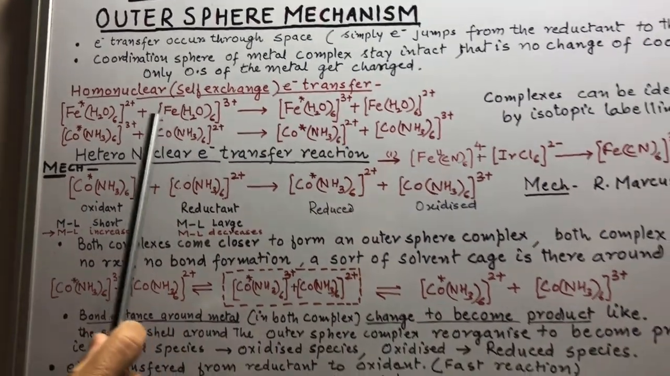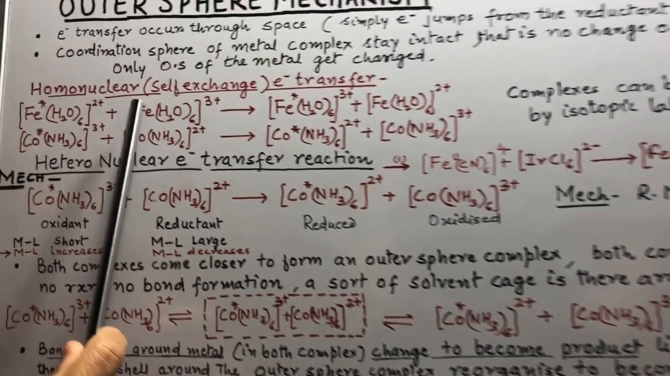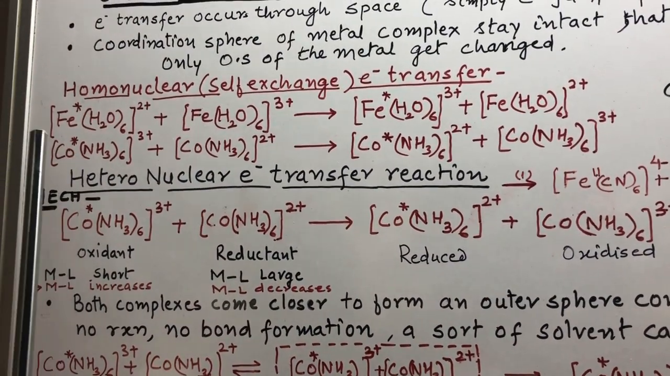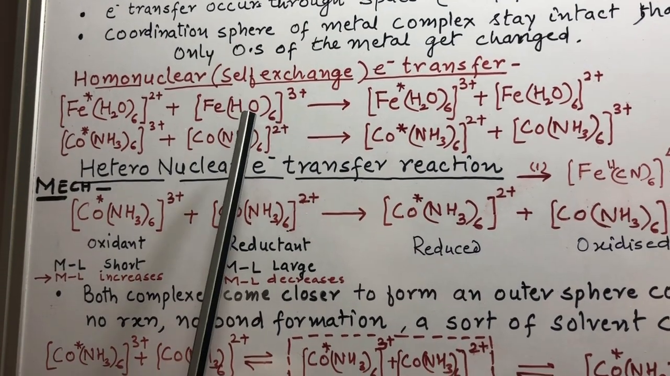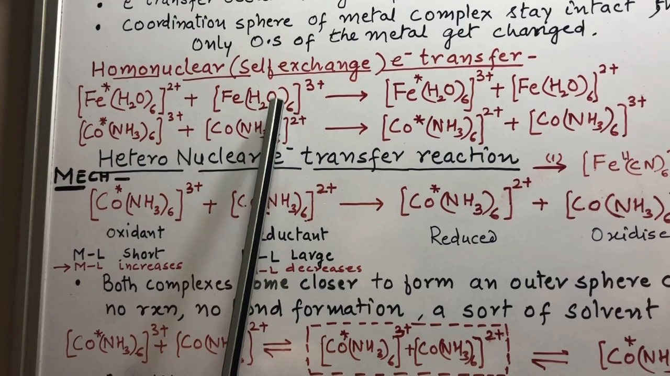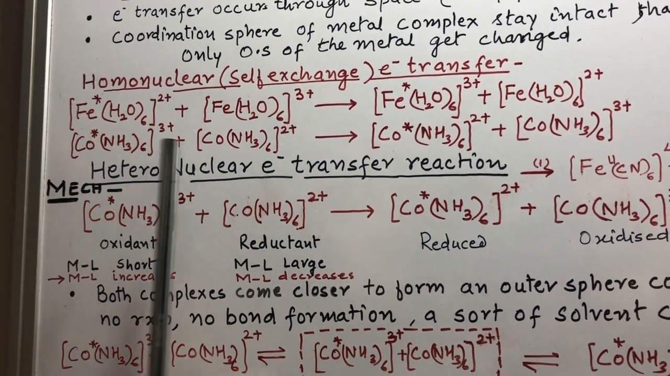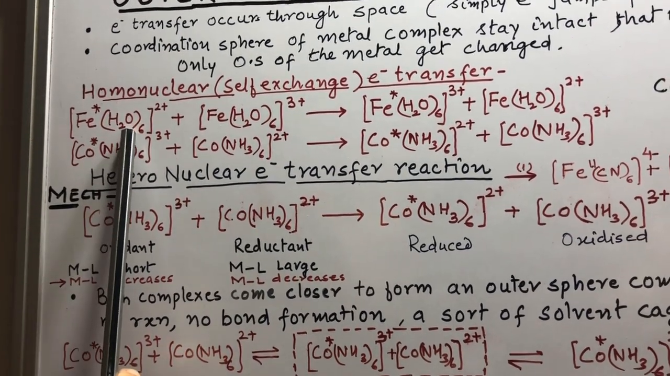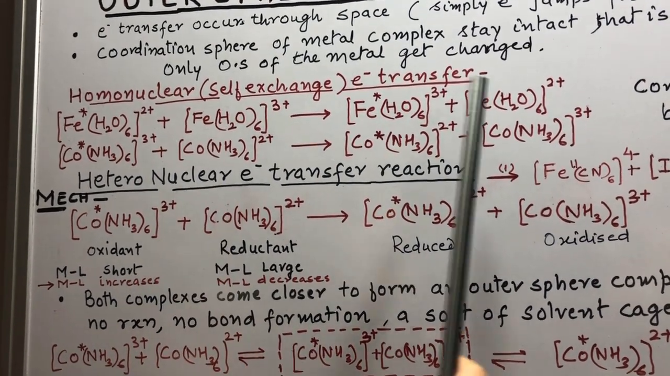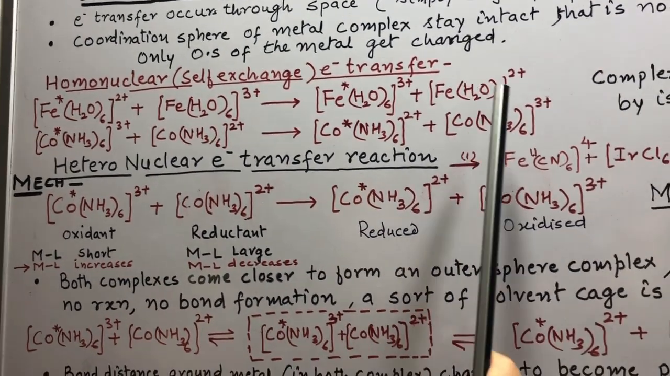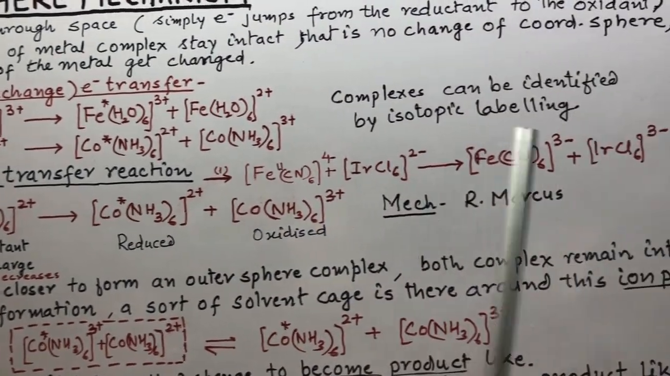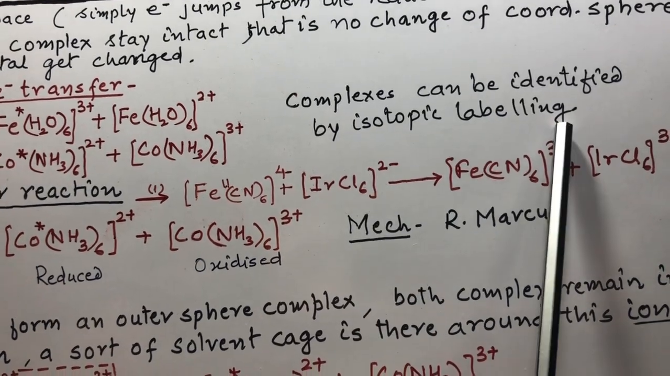These reactions are of two types. Homonuclear, also called self-exchange electron transfer. In these reactions both the complexes are the same. Here we see in the first reaction both are iron complexes, in the second reaction both are cobalt complexes. This complex gets oxidized into this complex, and this complex is reduced into this complex. These complexes can be identified by the isotopic labeling method.